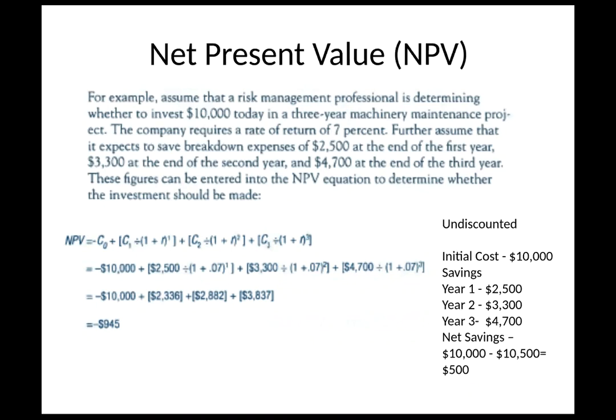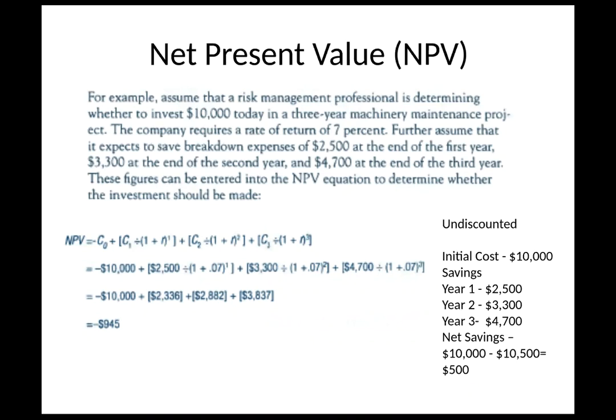today in a 3-year machinery maintenance project. All right, so $10,000, that's our initial outlay, our initial cost. And then we also know this is 3 years that we need to look at this project. The company requires a rate of return of 7%. Now, I'm just going to point out the reason why that 7%, it says a rate of return. So that's kind of your interest rate, discount rate that you're using.